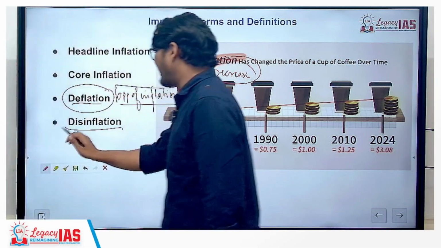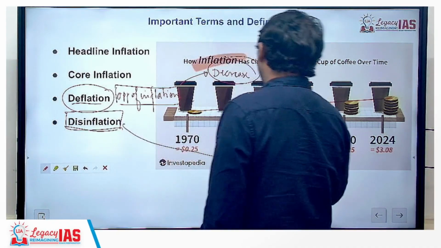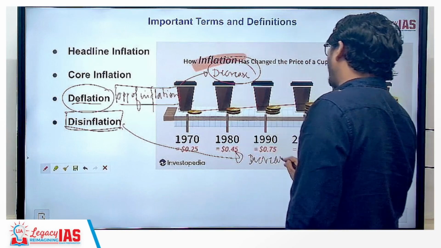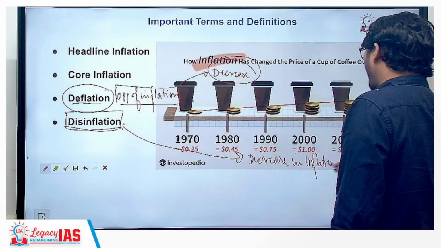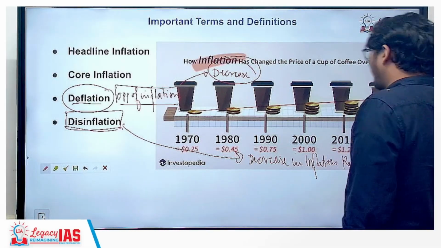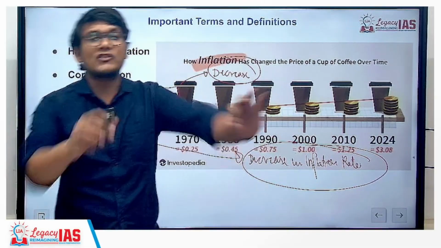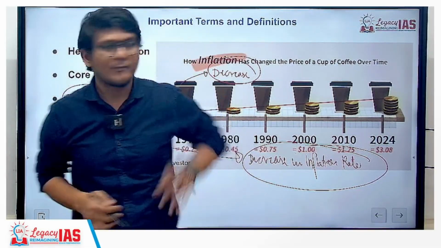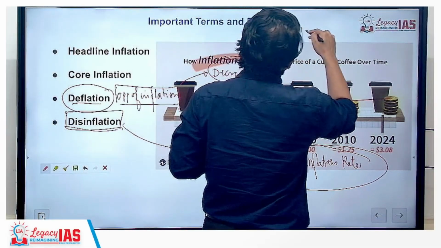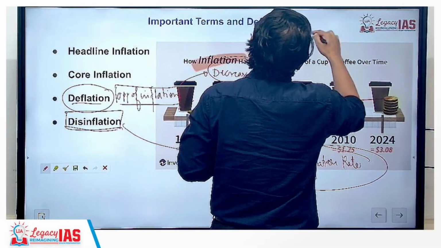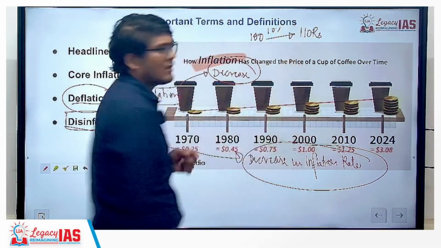But then what is disinflation? Disinflation is nothing but the decrease in the inflation rate. That means inflation will still be there in the economy. It is just that its rate has declined. For example, if a commodity from 100 rupees is now being bought at 110 rupees, that means there is a 10% inflation in the economy.